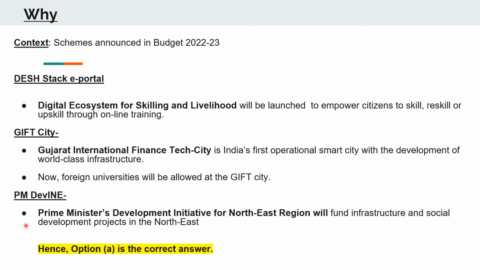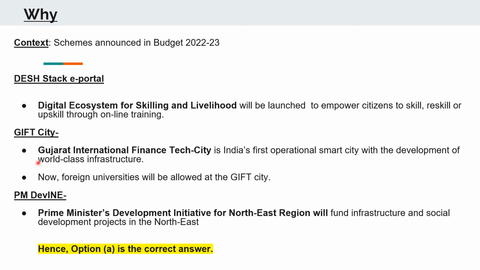So all these schemes that have been mentioned in the question are the ones that are announced in this budget. So the Desh Stack e-portal stands for Digital Ecosystem for Skilling and Livelihood. This portal will be launched to empower the youth to skill, reskill or upskill through online training. This will not only help them develop a specific skill, but will also help them become more employable.